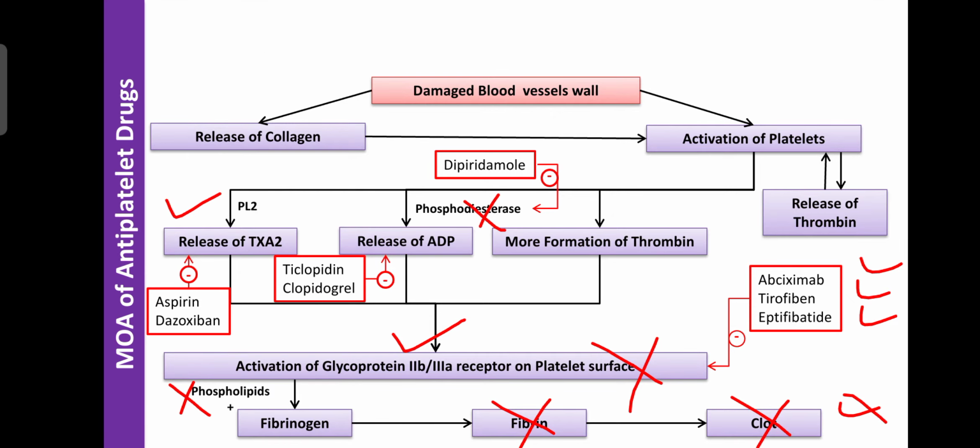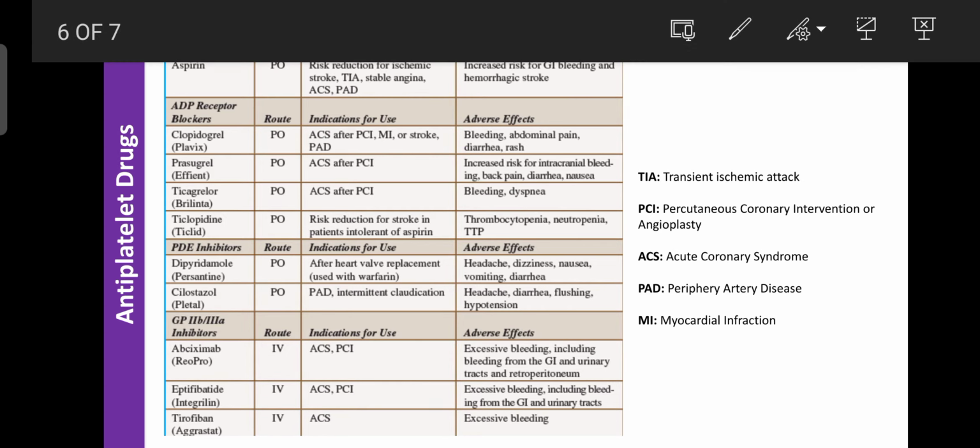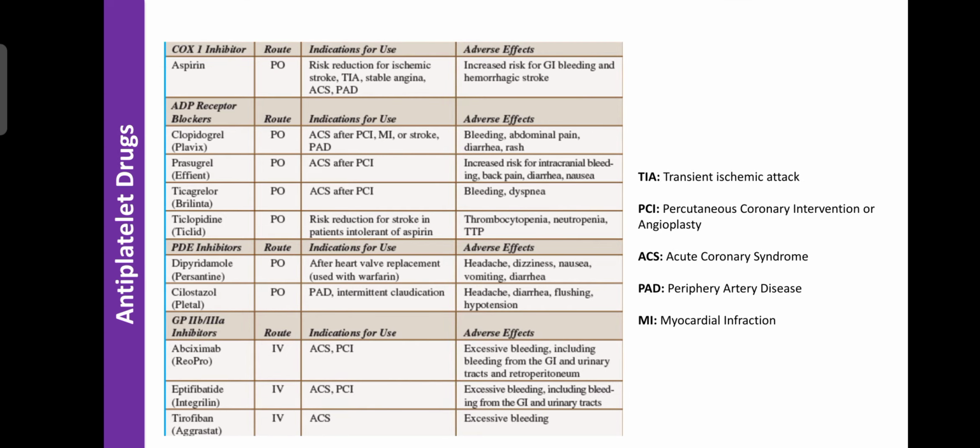Okay, so next one is regarding general pharmacology. The first is COX-1 inhibitors like aspirin. It is mainly administered by the oral route, that is PO, in the dose of 75, 150 or 300. If aspirin is taken at 50 mg or 100 mg, at that time it acts as an analgesic, an antipyretic, and an anti-inflammatory, helpful for the treatment of fever, pain or inflammation.